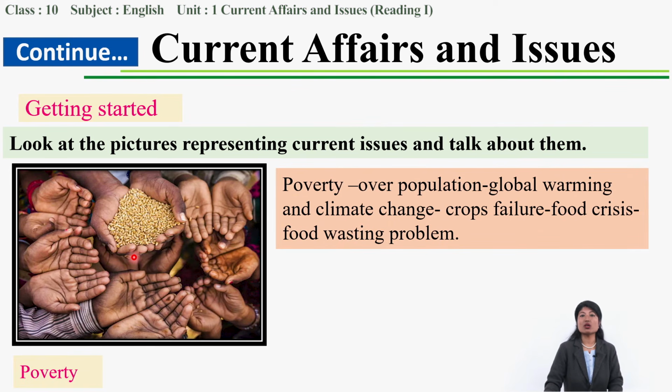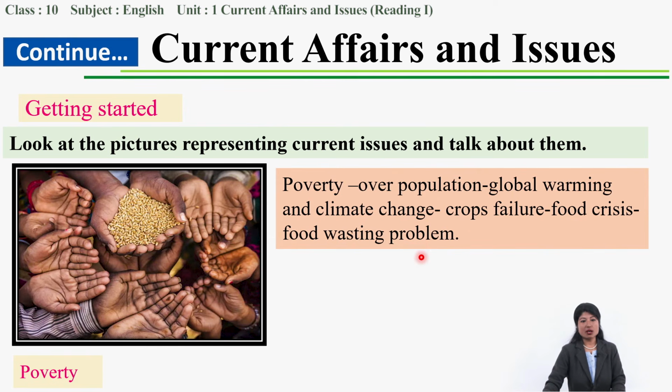This is also the result of global warming. Due to global warming there is climate change, and due to climate change there is crops failure. There are less crops, that means food crisis. So this picture also shows there's scarcity of food.